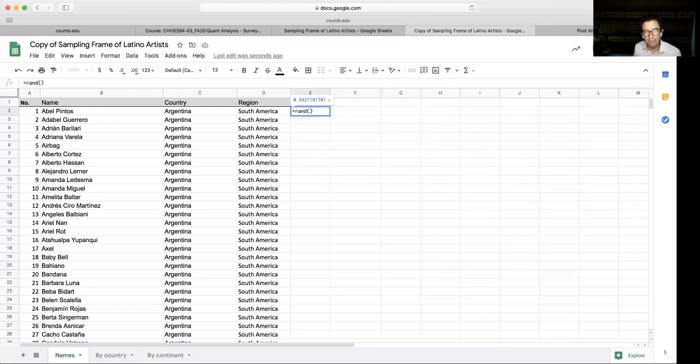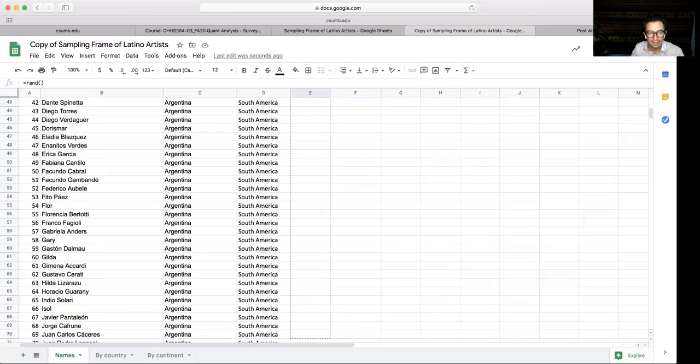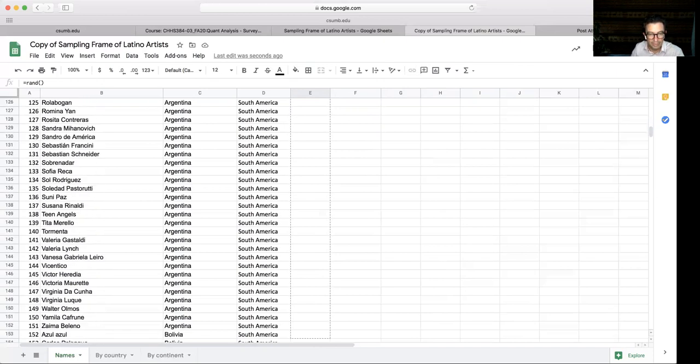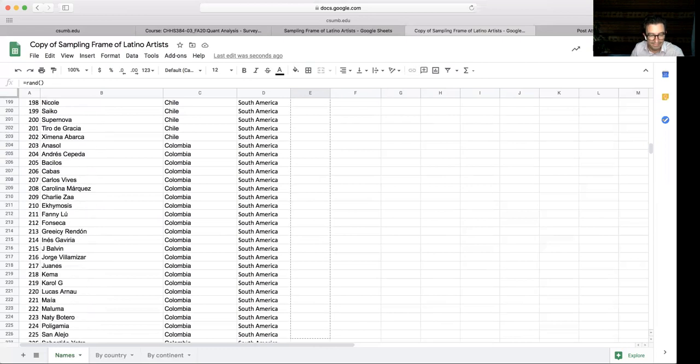And that gives you a random number between 0 and 1, inclusive of 0 and 1. And if you click enter, that gave you a number. And like the other random number generator, whenever you change something on the spreadsheet, it's going to generate a new number. But I'm going to copy this like I showed you, grabbing on that corner here. Oh, it copied sideways. I'm going to delete that. Grabbing on that little plus sign, left click, and then dragging. And what I'm doing now is I'm creating a random number for every artist in the list.